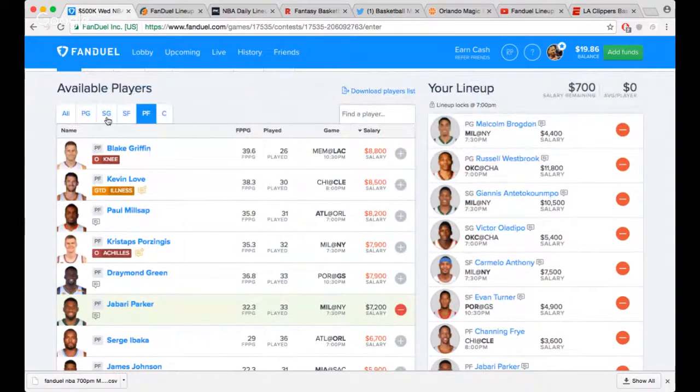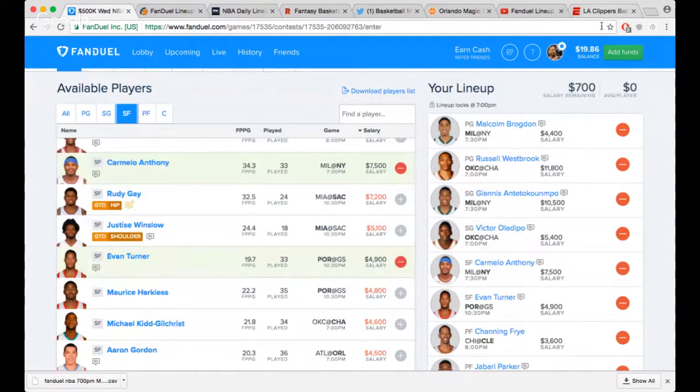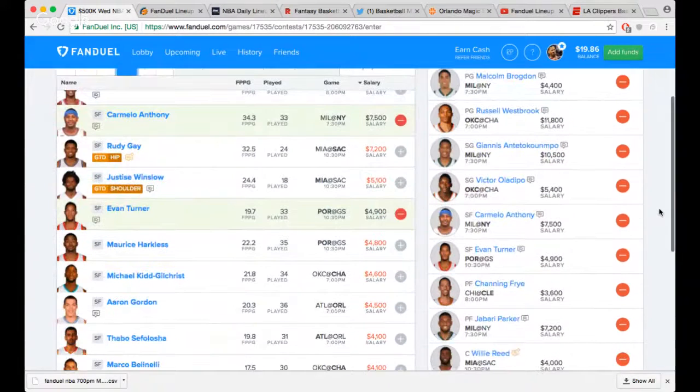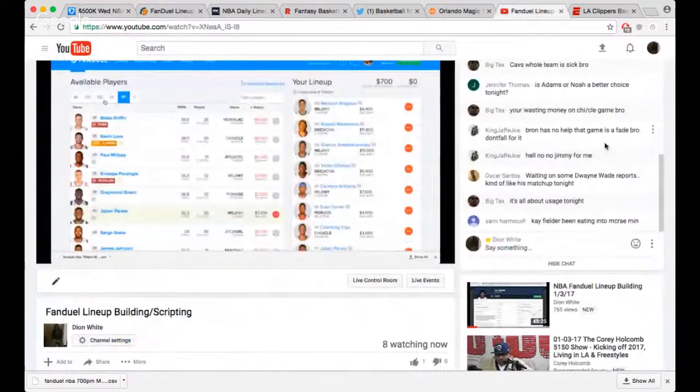Let's see if there's any small forwards above Turner. Yeah, so there's no small forwards above Turner. So I think you can run with this in the tournament. Let's take a look, man. 3 minutes left, so I'm trying to answer these questions real quick.